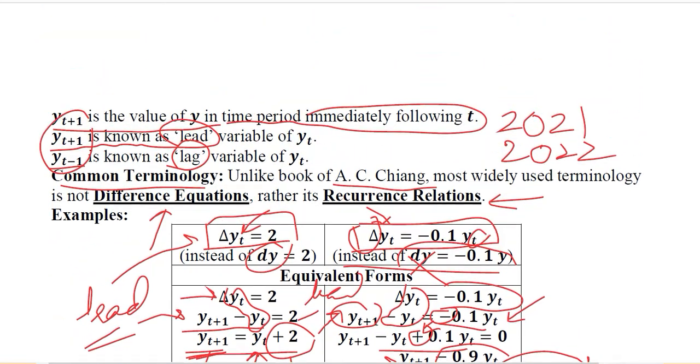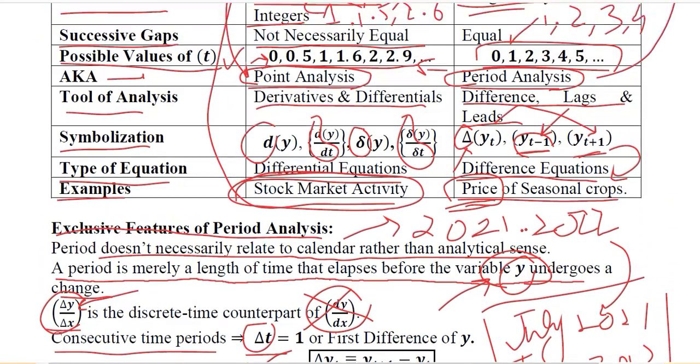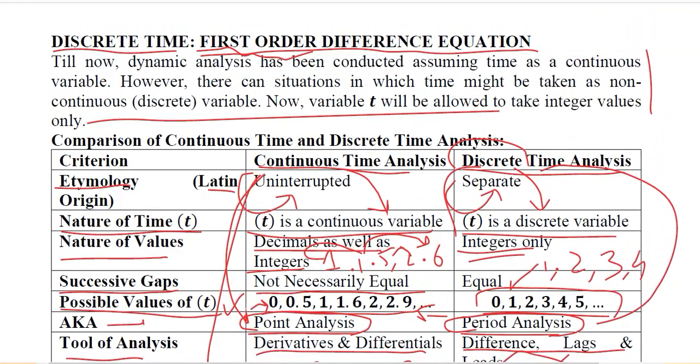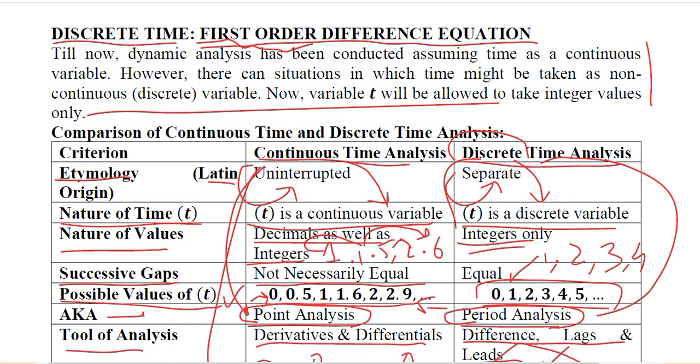So this was an introduction to first order difference equations, what they are, what is the standard form, how they are different from the first order differential equations, or what is the difference between discrete and continuous time analysis, and how we can interpret them whenever a difference equation is given.